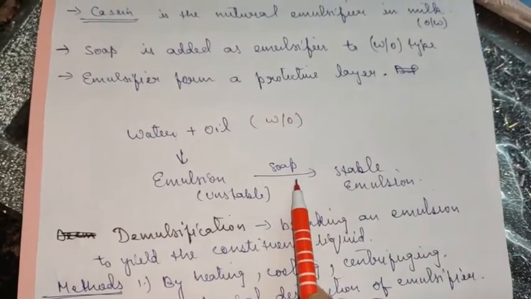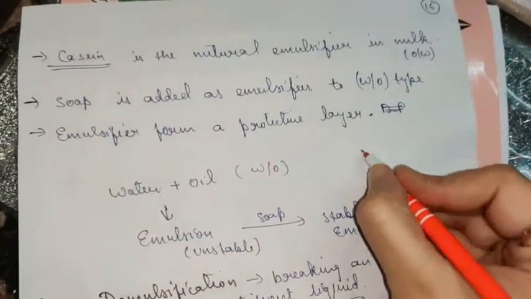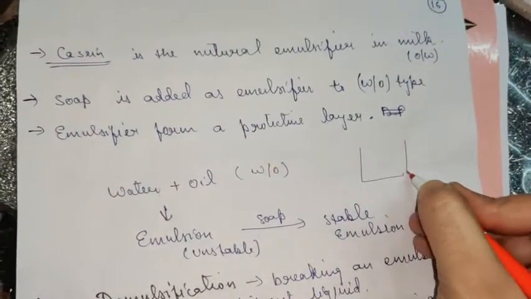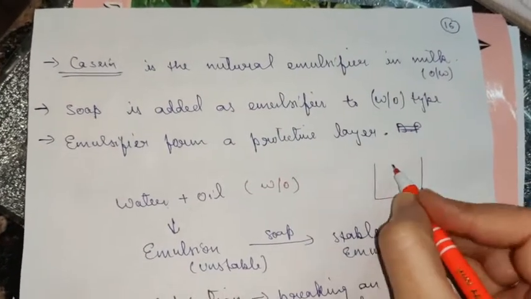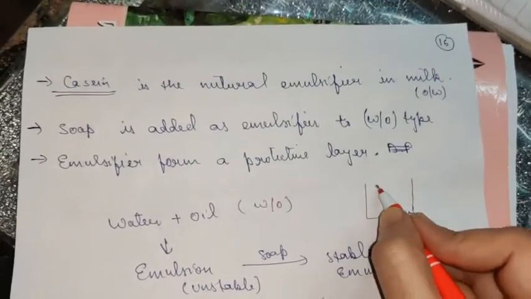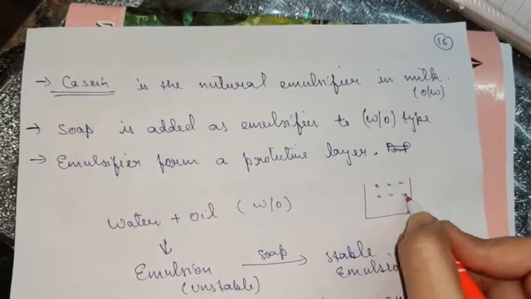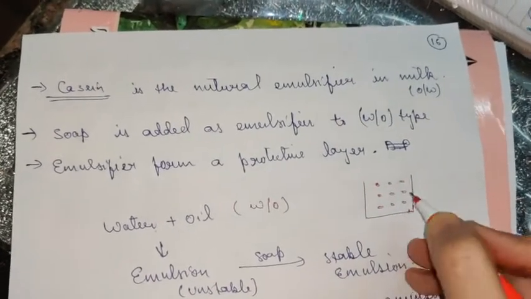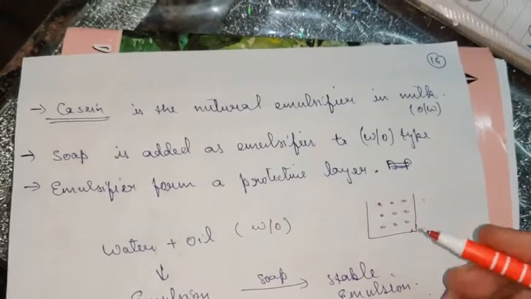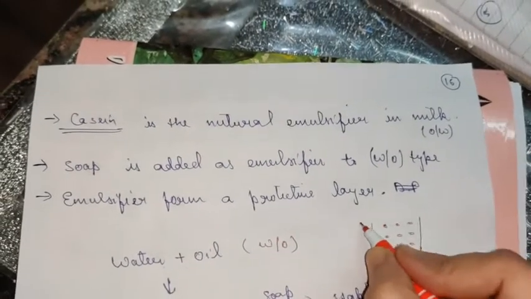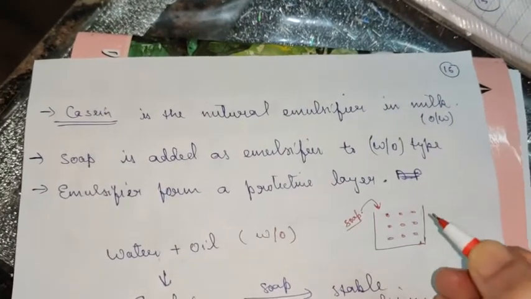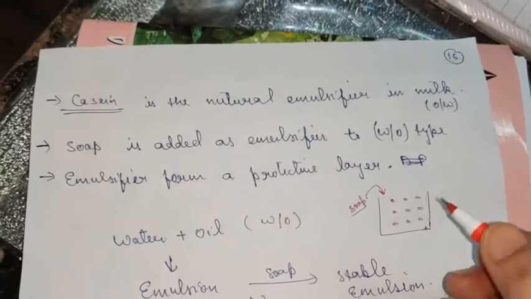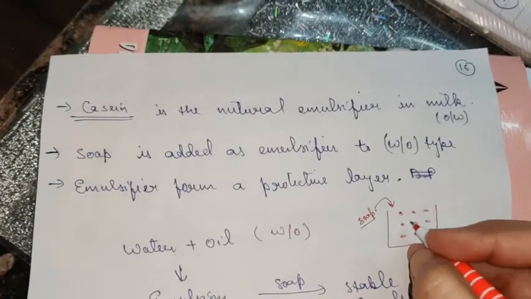Why? What happens? Because if you are dispersing water in oil or oil in water, you will get the molecules of the two separately visible, but the moment you add soap to it, you know, soap is a salt of long chain fatty acids having a hydrophilic and a hydrophobic end.